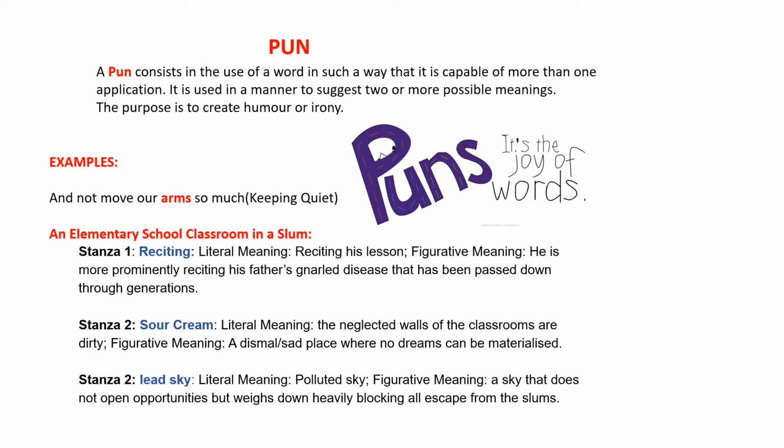Then, in An Elementary School Classroom in a Slum, there are a lot of words where you can see the use of pun. For instance, the word reciting, sour cream, lead sky. The literal meaning in reciting is that the child is reciting his lessons. However, the figurative meaning would be that he is more prominently reciting his father's gnarled disease that has been passed down through generations.